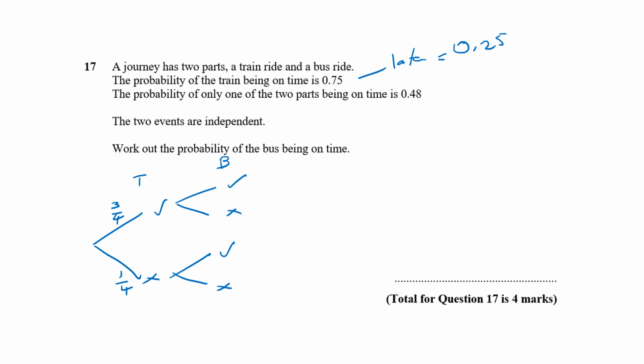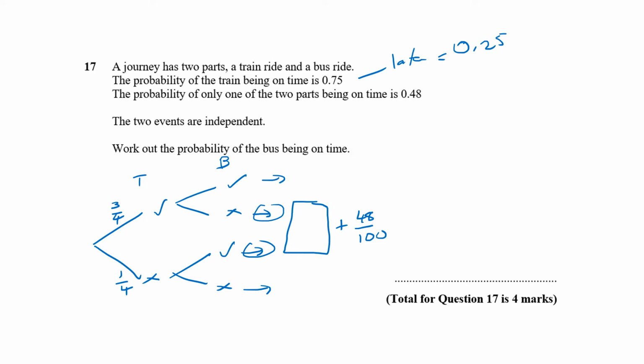The probability of only one of the two parts being on time is 0.48. Now, there are multiple combinations that we can have. We can have both being on time. Let's go here. We can have only the train being on time here, only the bus being on time here, and none being on time here. So what we're really interested in is these two parts. These two parts show only one of the two being on time. So whatever these probabilities are, they should add together to make 0.48, which I'm going to write as 48 over 100.